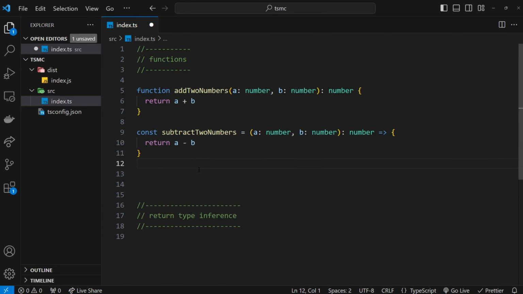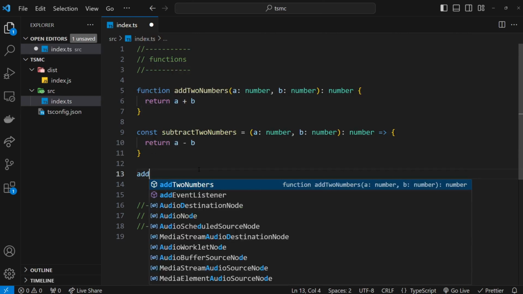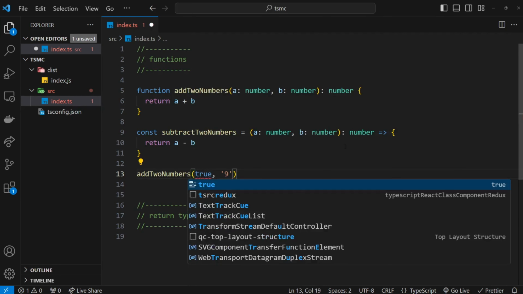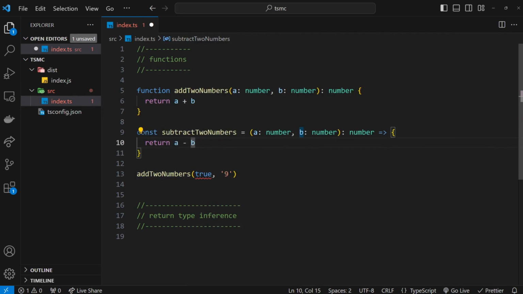Alright, so let's try invoking these functions. I'm going to say add two numbers, like so. I'm going to pass in two numbers, so 3 and 9 for example. And this works, we don't get any errors now. But if we try to pass in something that's not a number, for example a string "9", then this is not going to work. And if I try to pass in something different here like a boolean, this isn't going to work either.